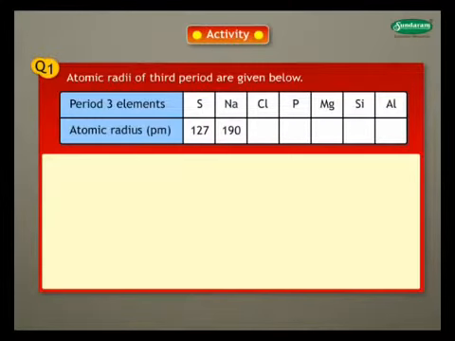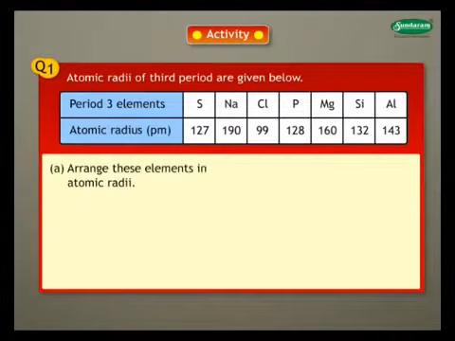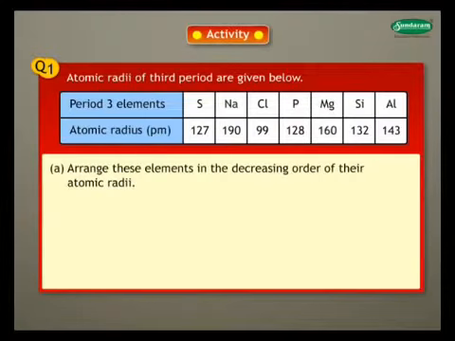127, 190, 99, 128, 160, 132, 143. A. Arrange these elements in the decreasing order of their atomic radii.